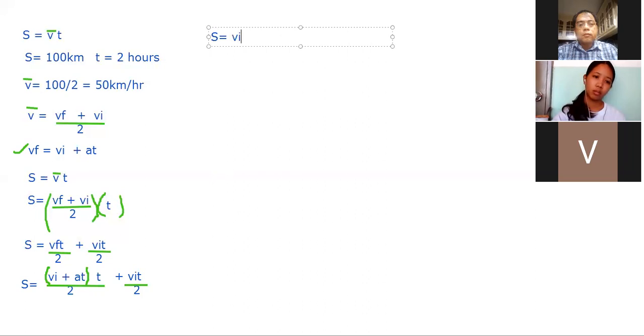Again, another V sub I T, and this is being divided by 2. And our value above, what is A times another T? What happens? A T squared. That's A T squared, by the way.